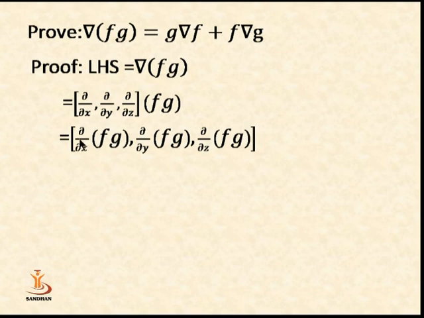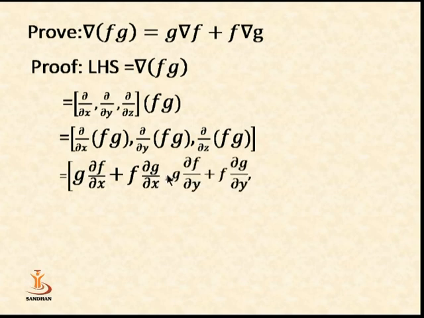So we differentiate with respect to x. First we keep g constant and differentiate f. Then again we keep f constant and differentiate g with respect to x. Now in the same way we differentiate with respect to y. That time we keep g constant and differentiate f with respect to y, plus in the second term we keep f constant and differentiate g with respect to y.